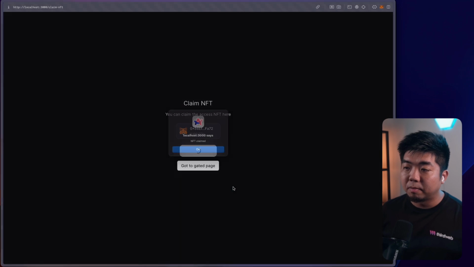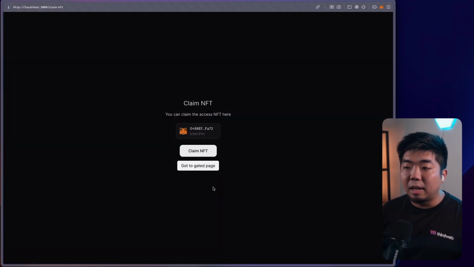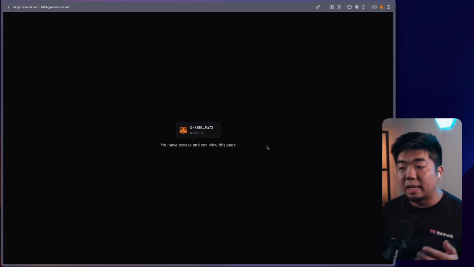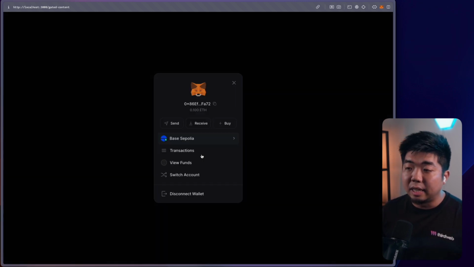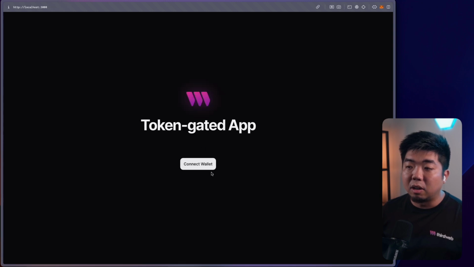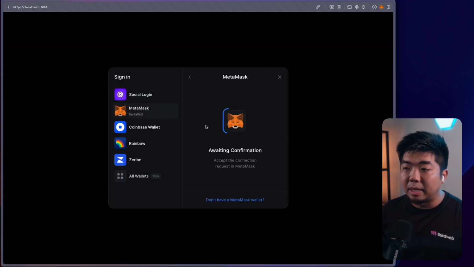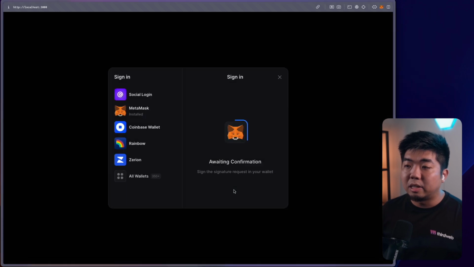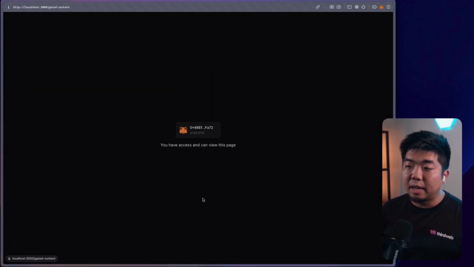We'll hit confirm. There we go, NFT was claimed. So now that I have the NFT, if I go back to the gated page, I should now have access to view this page because now the wallet has the NFT. Again, I can disconnect. If I go back to login, we'll connect one more time from the beginning with the same wallet that we just claimed with. I'll just sign this message here. And we'll go to a gated page, and there you go. We now have access to this page.